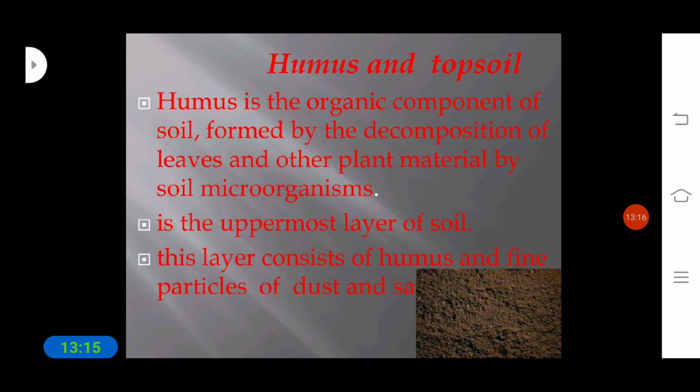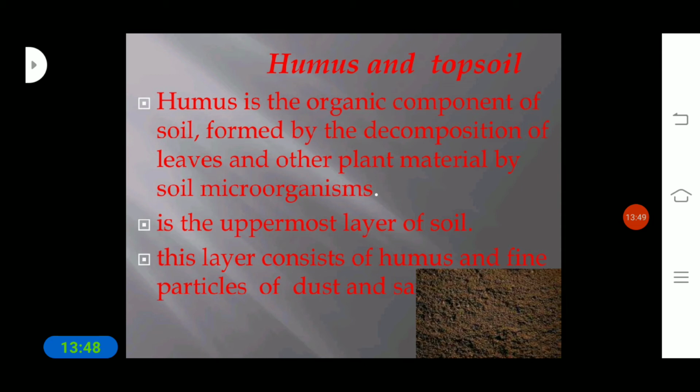It also consists of small, fine, tiny particles, along with dust and soil. Why does it consist of dust and soil? Because dry leaves and many other things are blown by the air and settle on the earth, so they are stored on the first layer of the earth.